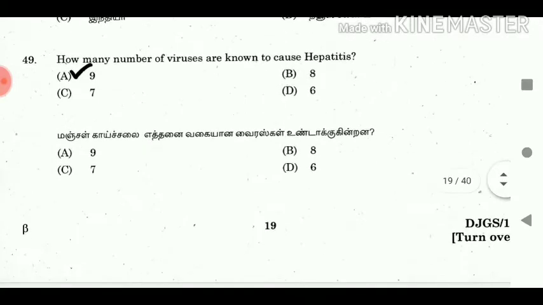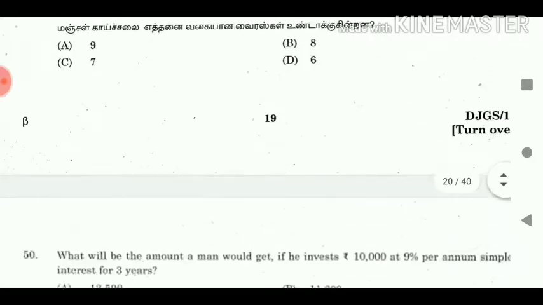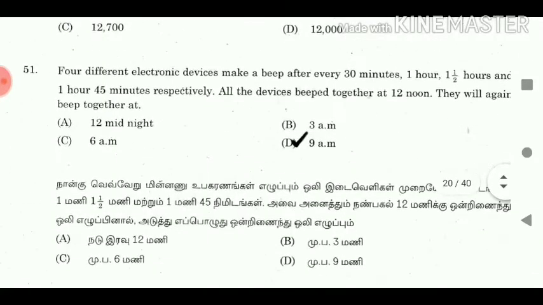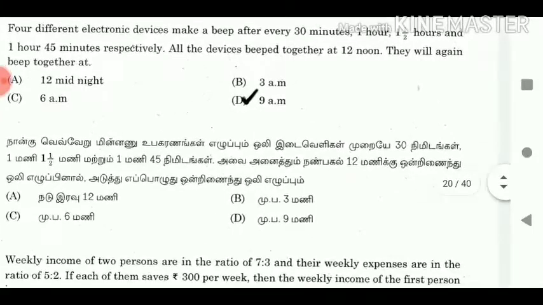How many viruses are known to cause hepatitis? Answer: 9. 50. What will be the amount a man would get if he invests rupees 10,000 at 9% per annum simple interest for 3 years? Answer: 12,700. 51. 4 different electronic devices made a beep after every 30 minutes, 1 hour, 1.5 hours, and